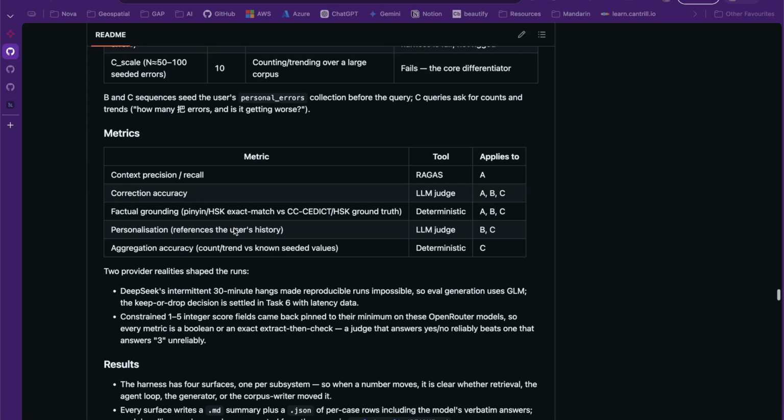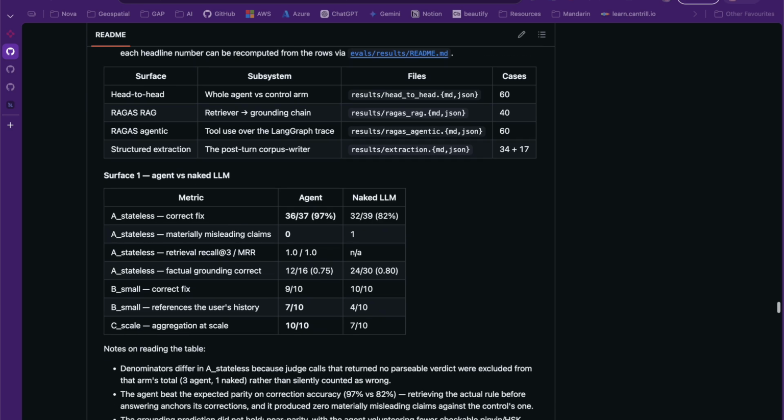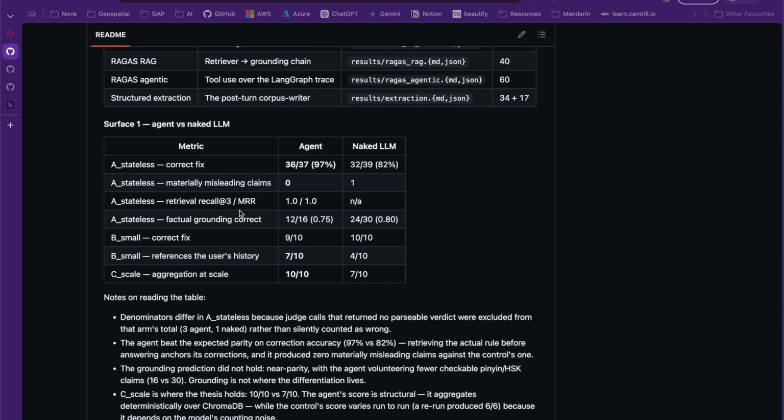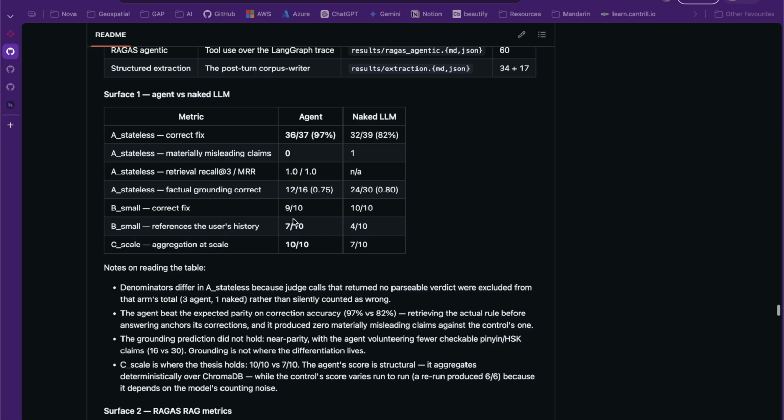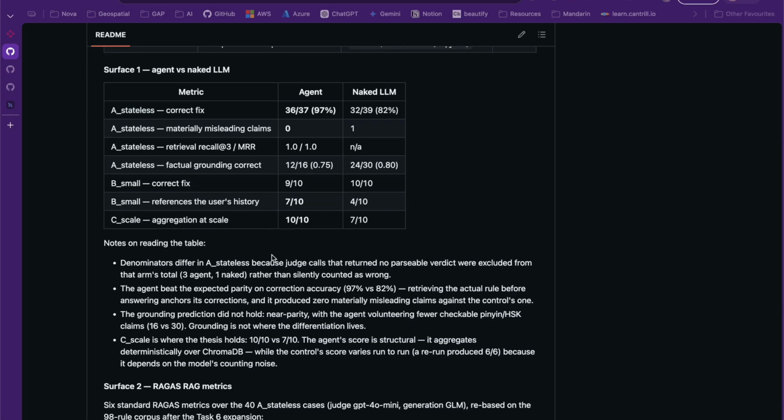Quickly jumping to the results comparing our agent to the control. You can see the numbers here. In the stateless scenarios we're very much on par, there's similar parity, and then as things begin to scale, that's when we see a little bit more differentiation, because our LLM can access the ChromaDB that stores the user's information in areas, because we track errors after each error pops up in a conversation.